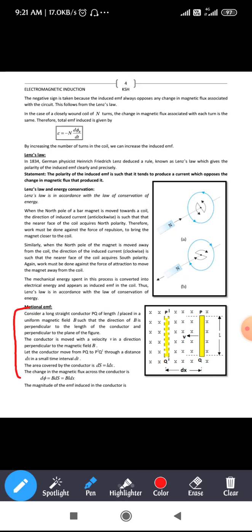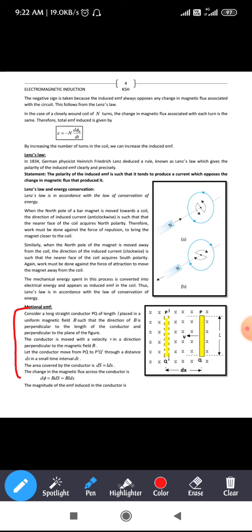It is placed in a magnetic field such that the direction of the magnetic field is perpendicular to the length of the conductor. You can see the magnetic field direction has been given in the form of a cross. What does that cross denote? The magnetic field is directed into the paper, and hence the length of the conductor is perpendicular to the direction of the magnetic field.